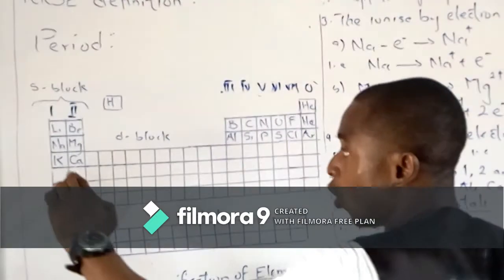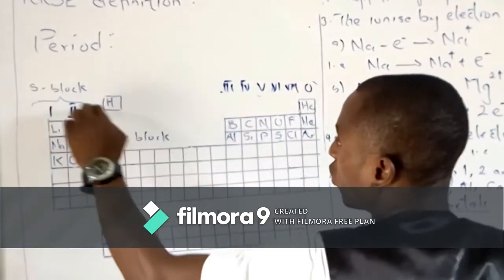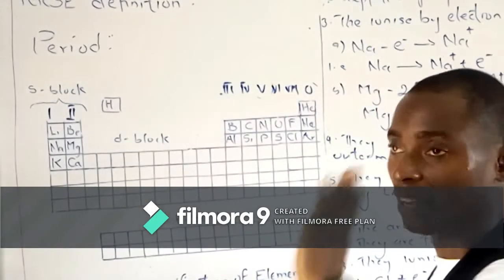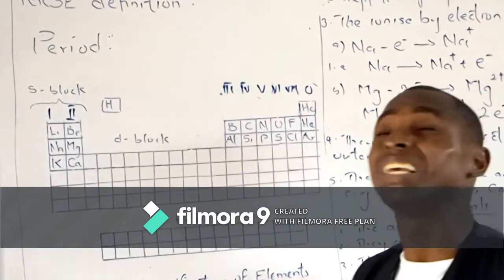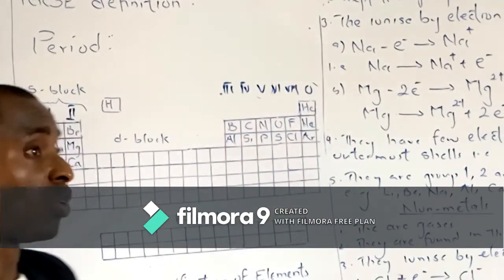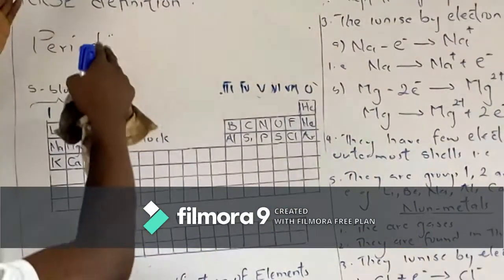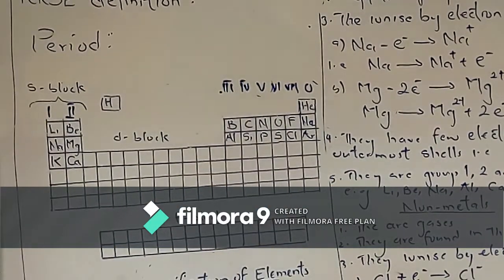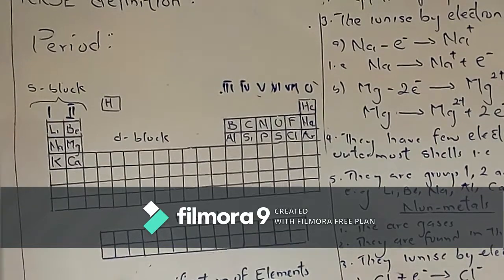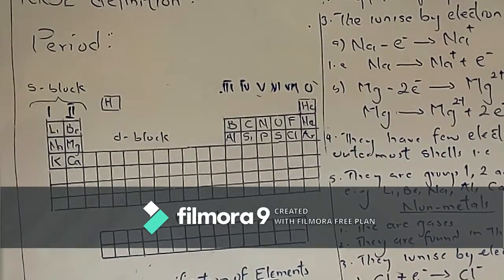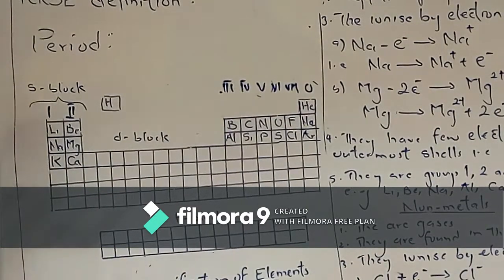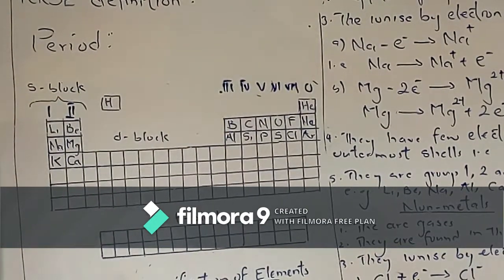The horizontal lines, the rows: row 1, row 2, row 3, row 4, row 5, row 6, row 7. So a periodic table is a table of 8 columns and 7 rows where the elements are arranged.